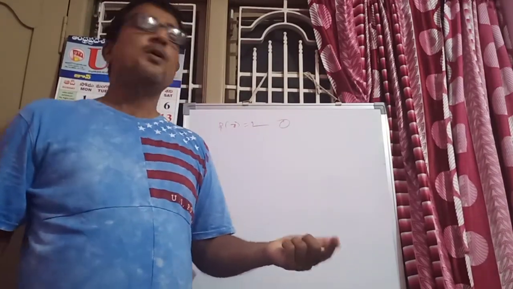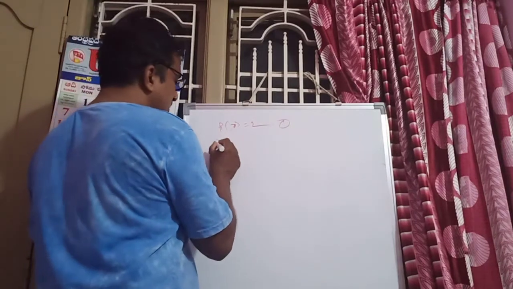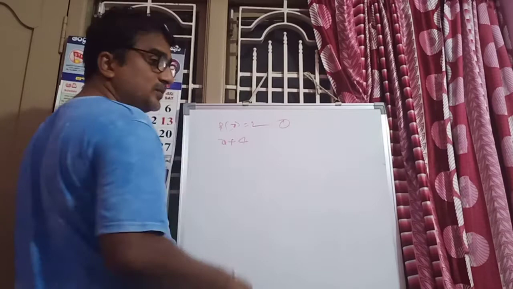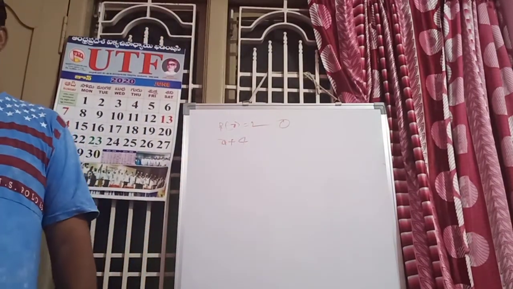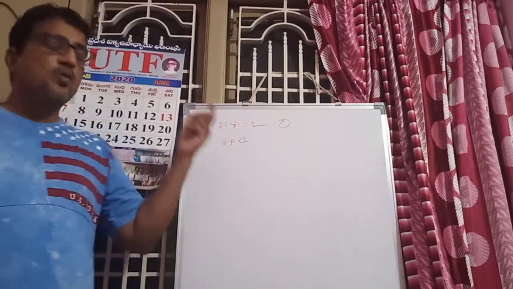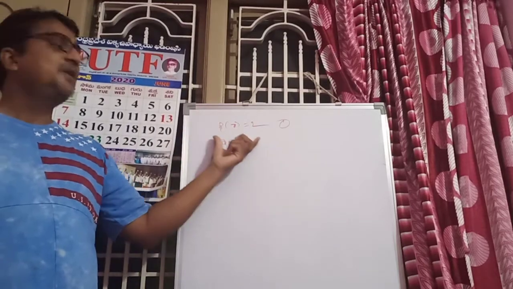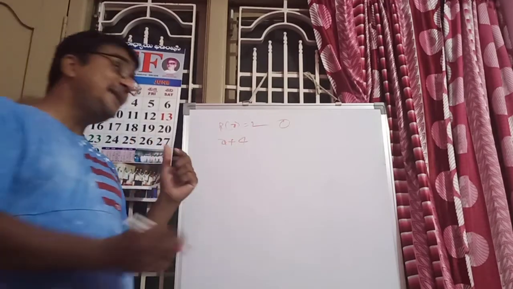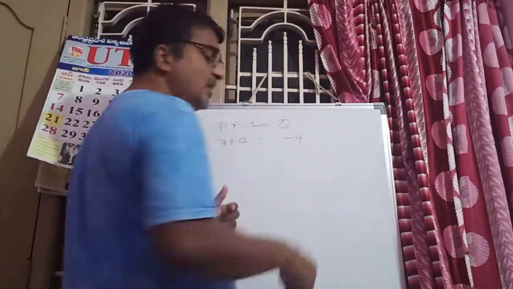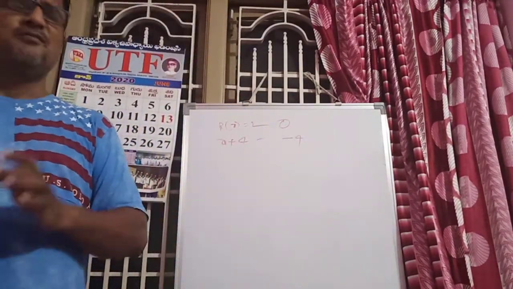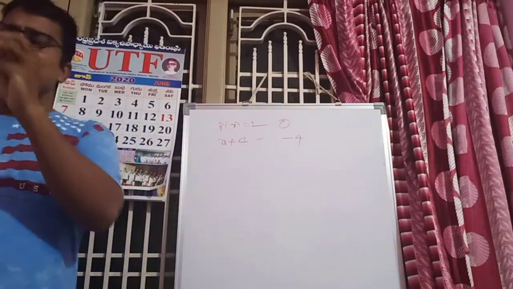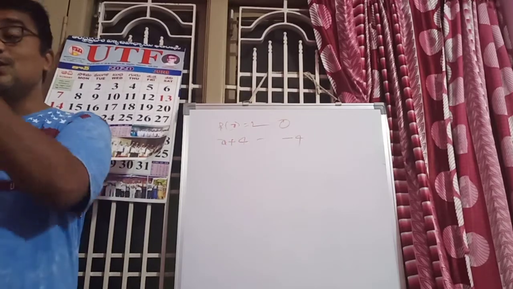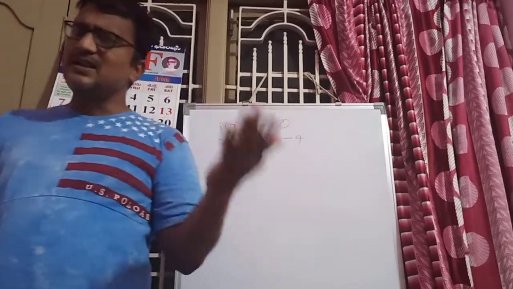Zero of the polynomial. Suppose x plus 4. Now I am asking, what is the zero of the polynomial of this expression x plus 4? Minus 4. Oh, very good. How is it possible? Very simple. Anybody is asking zero of the polynomial, not zero polynomial.